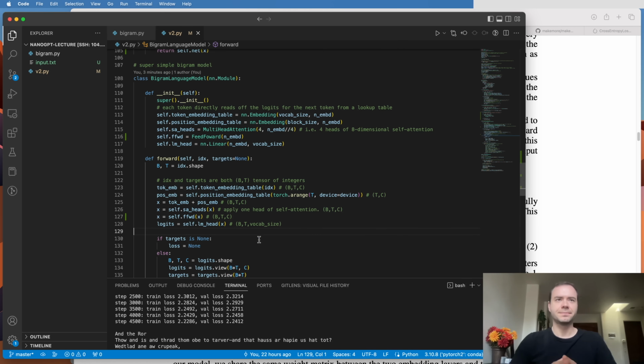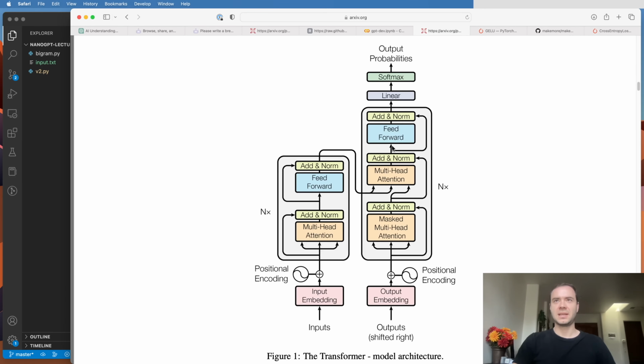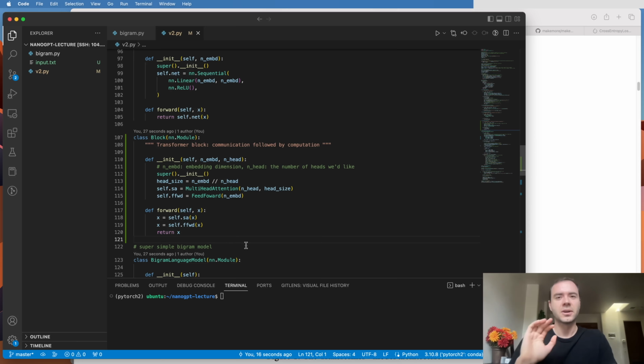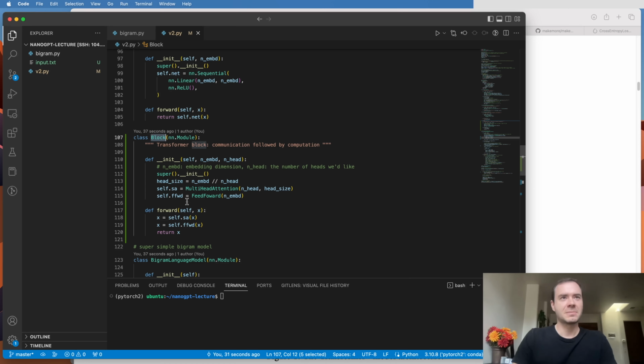As a preview, we're going to now start to intersperse the communication with the computation. That's also what the transformer does when it has blocks that communicate and then compute, and it groups them and replicates them. Okay, so let me show you what we'd like to do. We'd like to do something like this. We have a block, and this block is basically this part here, except for the cross attention. Now the block basically intersperses communication and then computation. The communication is done using multi-headed self-attention, and then the computation is done using a feed-forward network on all the tokens independently.